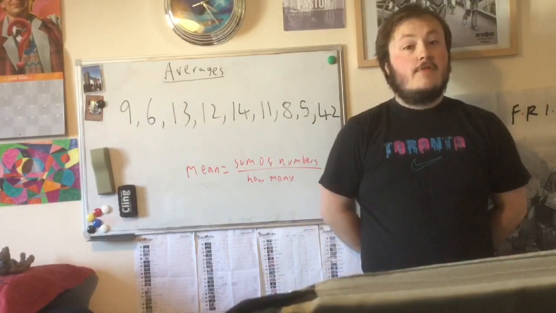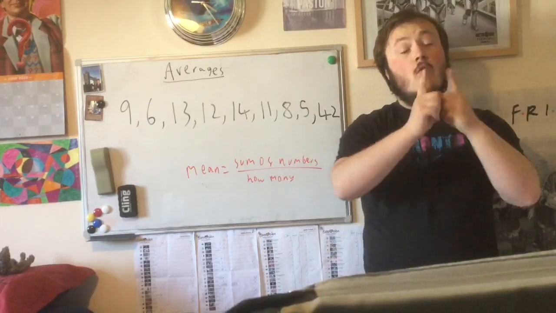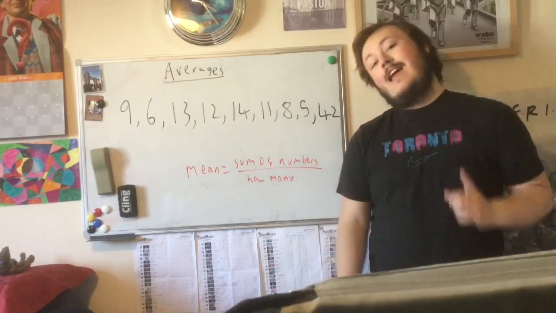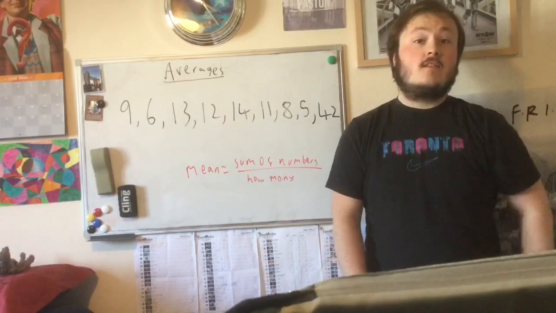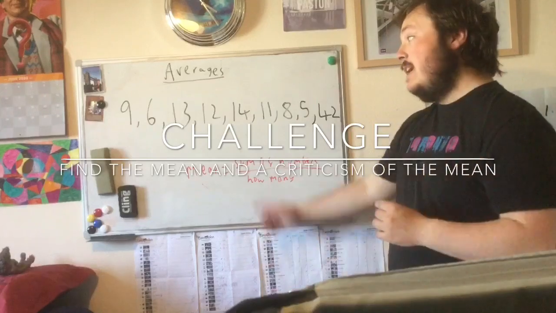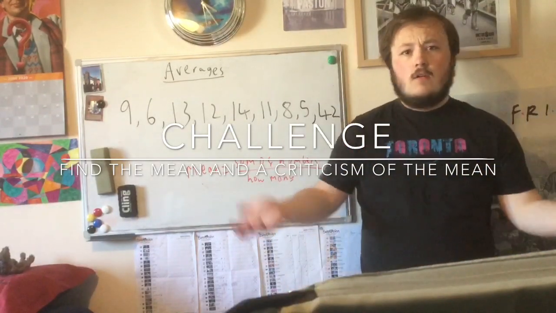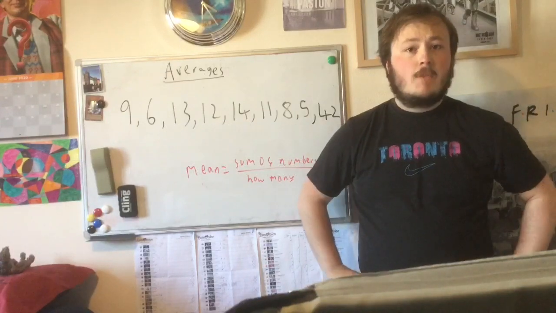What is the new mean in this data set? And with that in mind, can you think of a criticism of the mean? So your challenge is to find the new mean of this set, and from that, can you find a problem? Good luck.